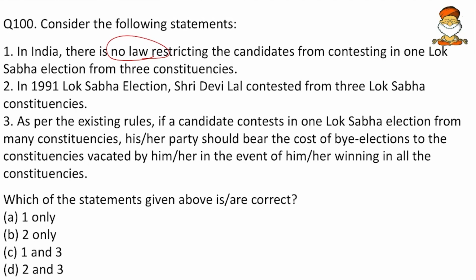Most of the leaders, even though they have the demand for contesting in more than 3 constituencies, resorted only to 2. We know Rahul Gandhi contested in Amethi as well as in Wayanad, and Narendra Modi in Vadodara and Varanasi. And in the 1991 Lok Sabha elections, Shri Devilal contested from 3 Lok Sabha constituencies. We don't know this fact, but still there is a logic in this. So we will keep it for further analysis.